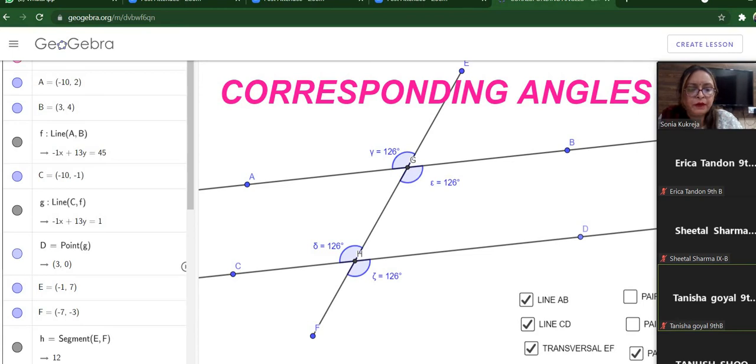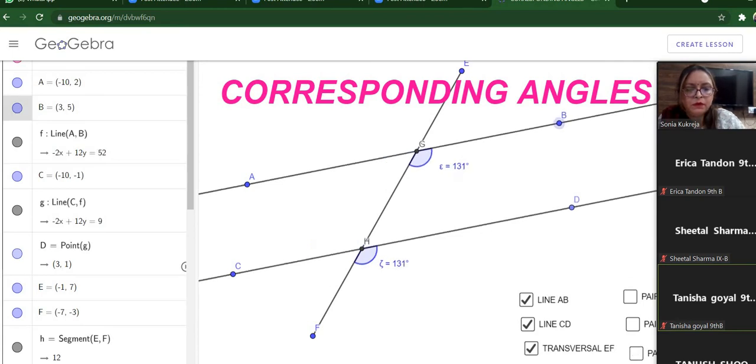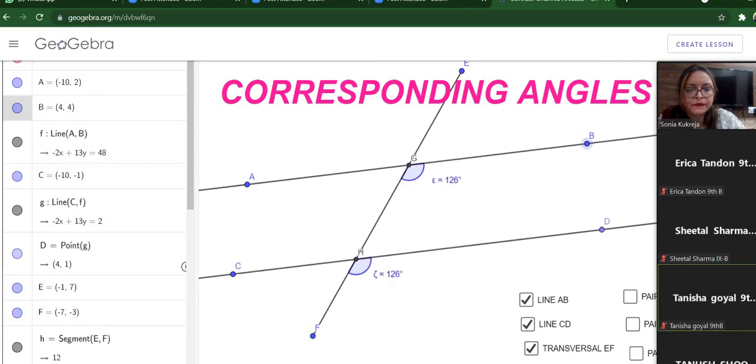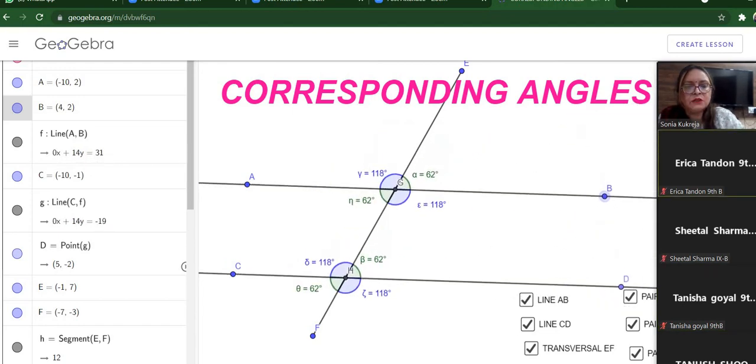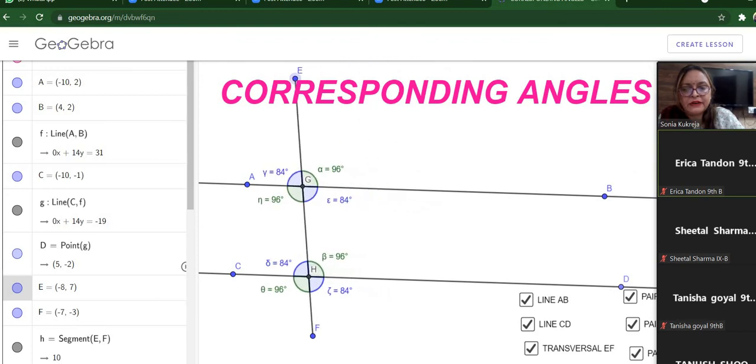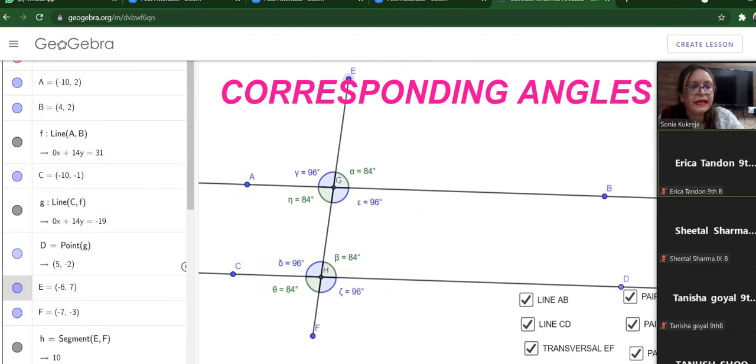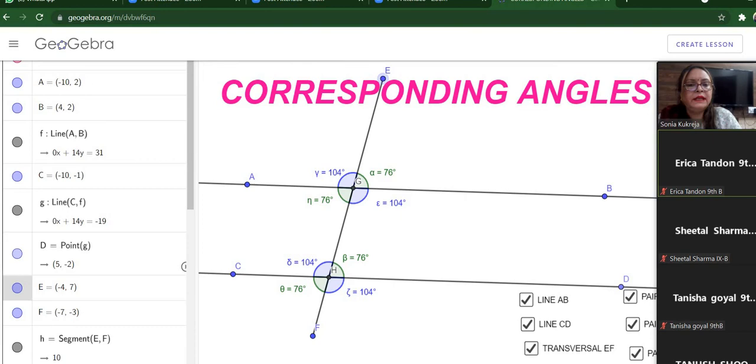Let's look at the fourth pair and hide the third one. Let's see all the pairs together. Are they equal? Yes, ma'am. Whether I am moving these parallel lines or I am rotating this transversal line, still they are equal. Let's move to alternate interior angles.